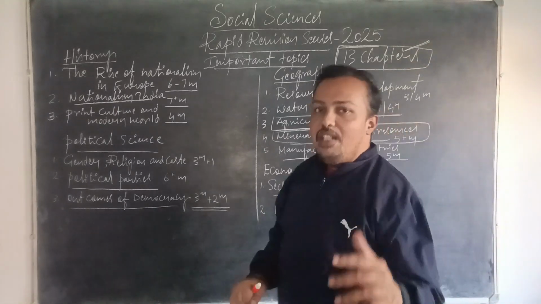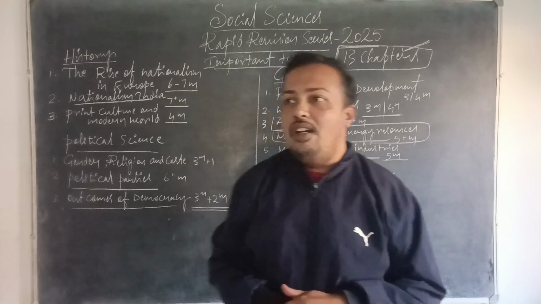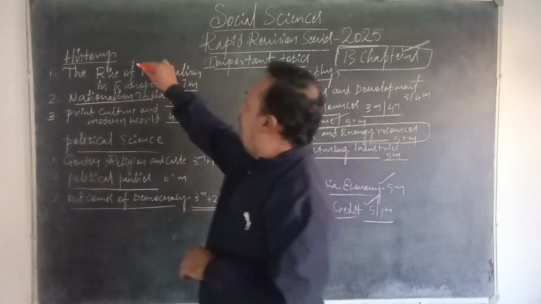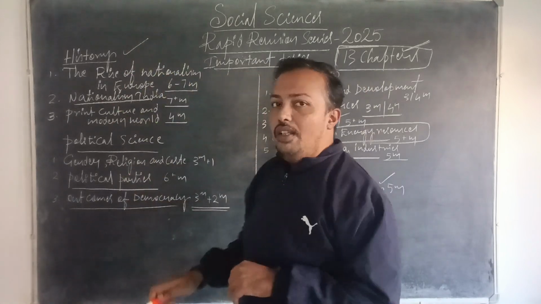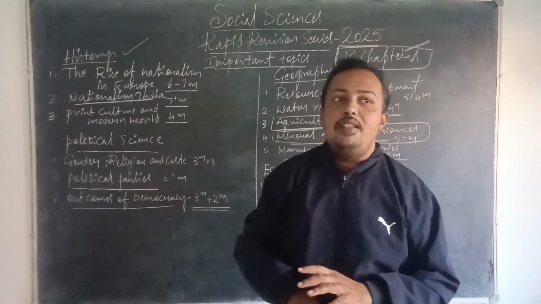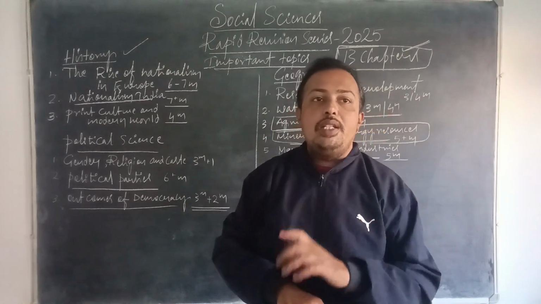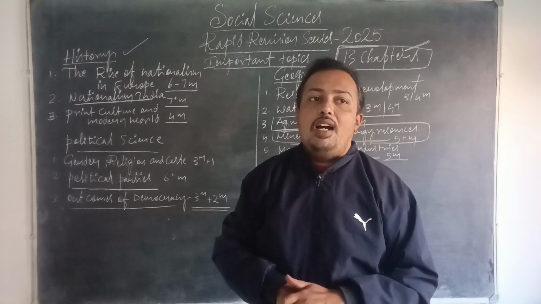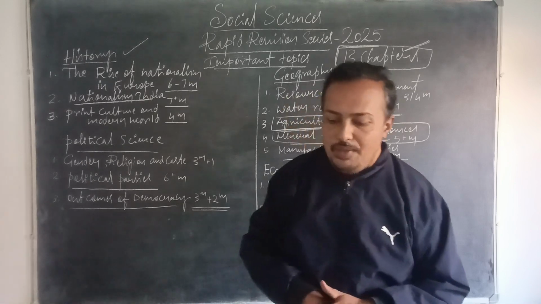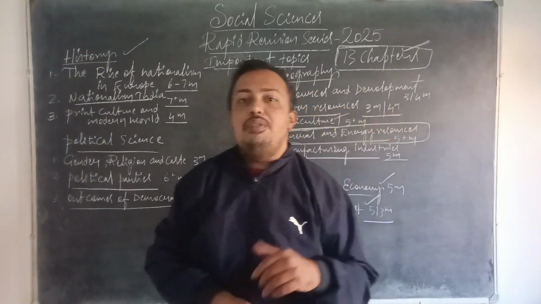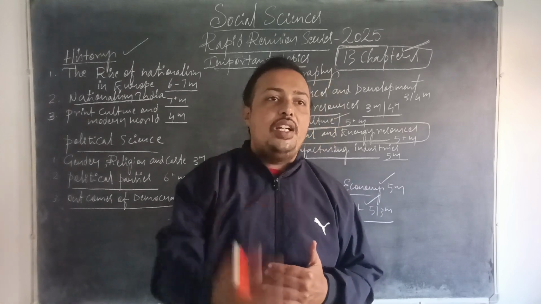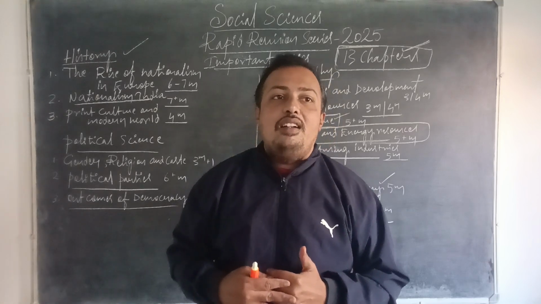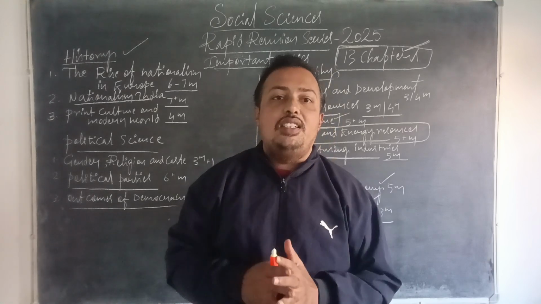In my next video, I am going to speak about history. History, all the 4 chapters in a quick revision. I will go through it with the important questions, and in my upcoming videos I will speak even about picture studies, techniques to recall the maps and techniques to present the answers.